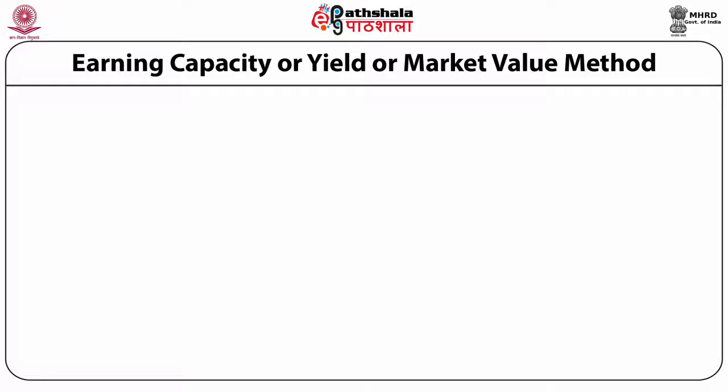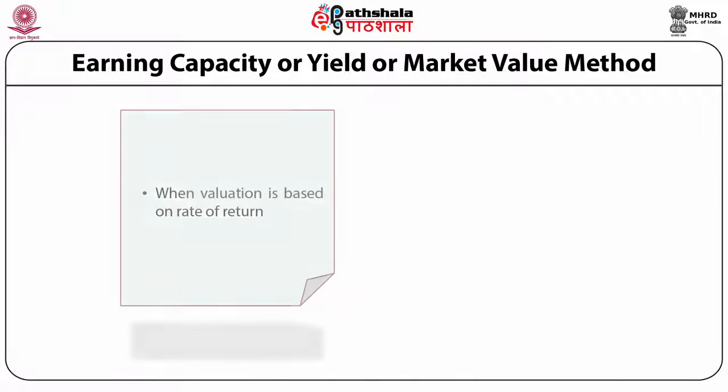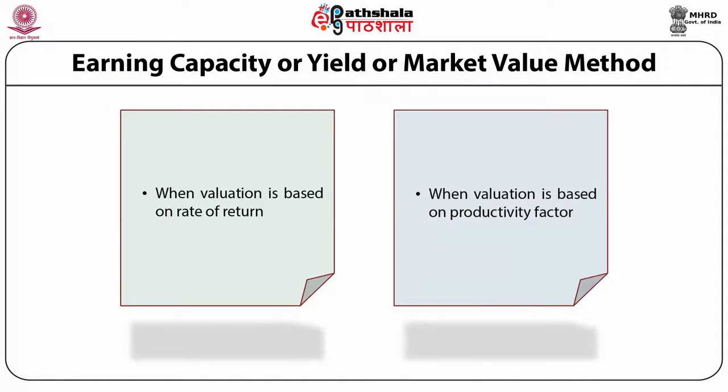There are two ways to compute the value of share under this method of valuation, which are as follows. First, when valuation is based on rate of return. Second, when valuation is based on productivity factor.